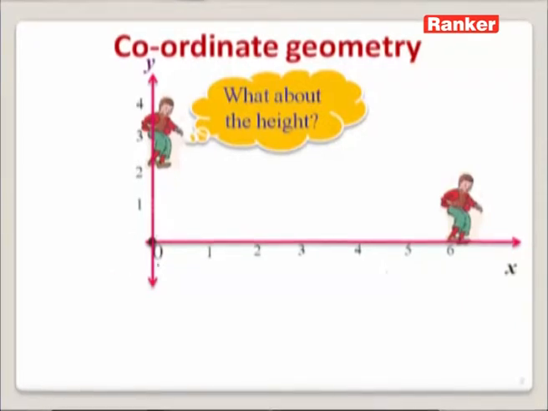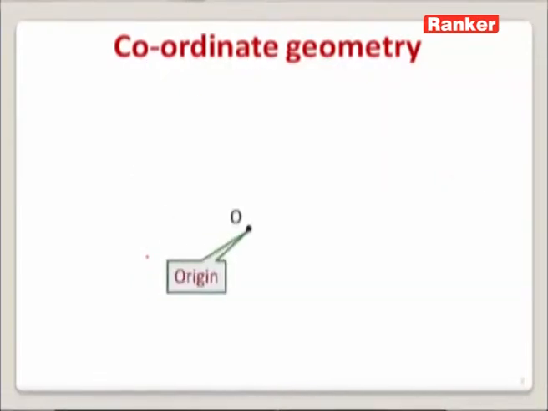This type of measuring, or trying to find out the location of a particular point, is possible when we consider the object with respect to a fixed point or reference point and two reference lines. Then what are these two reference lines called? These two reference lines are known as coordinate axes. So let us learn more about these coordinate axes.